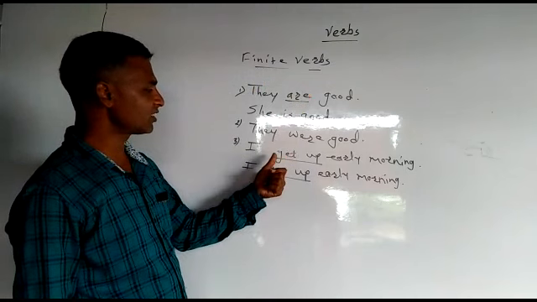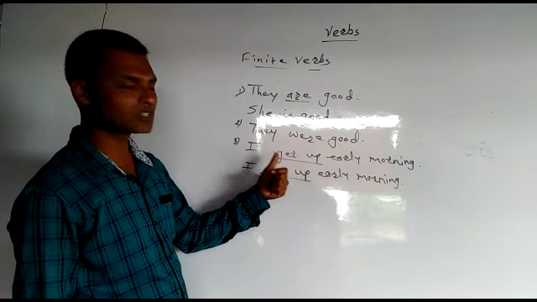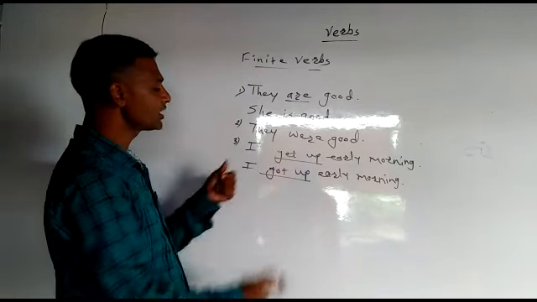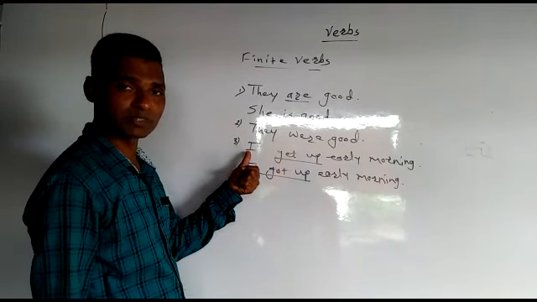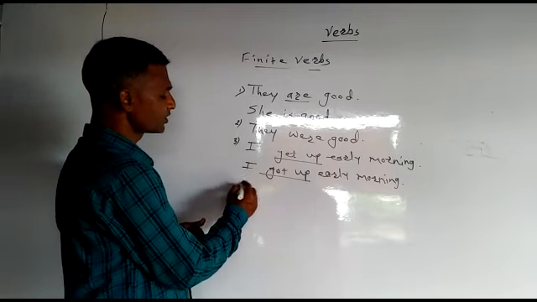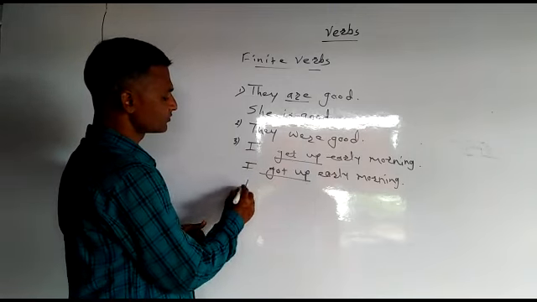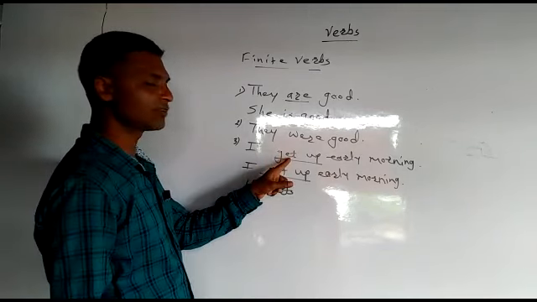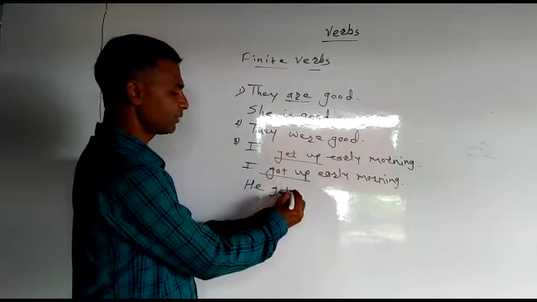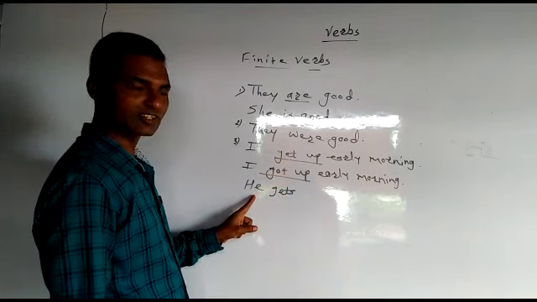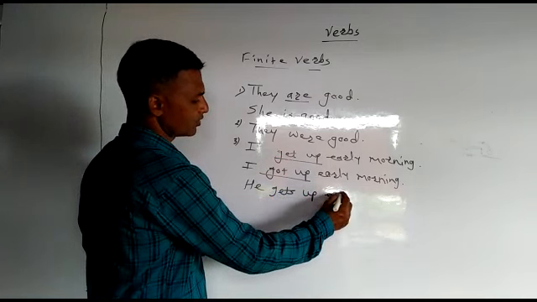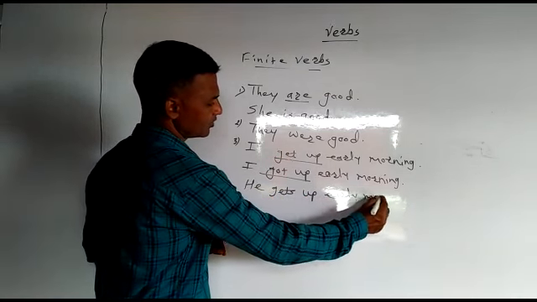Also this can change according to its number. For example, this is the first person singular number. When I use here a third person singular number subject, for example, he, there will be gets. My get will change into gets. Yes, I am adding s because the subject changed. He gets up early morning.